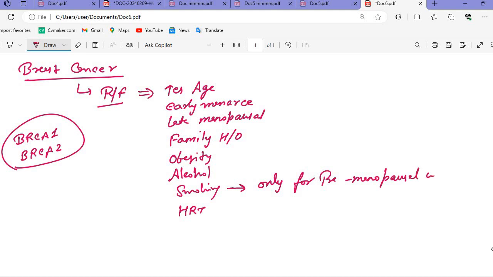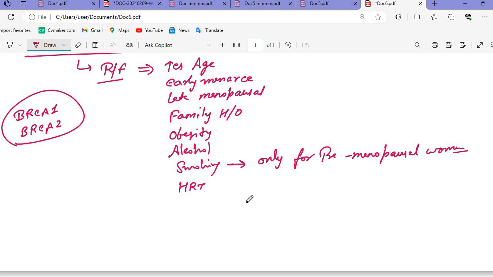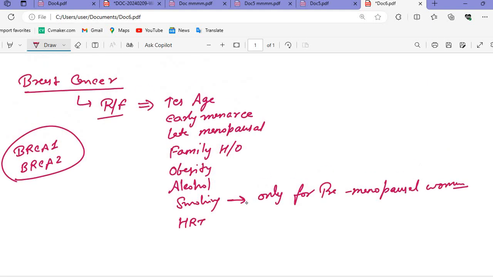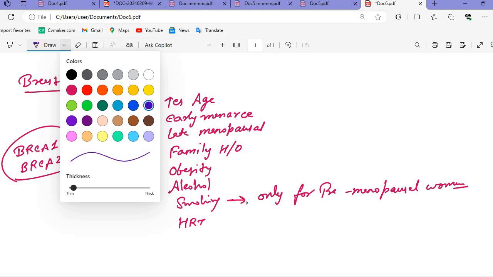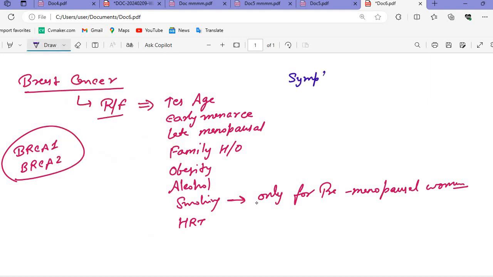Okay, just remember this line. It can come in the questions as a keyword, but will not be asked directly. So just remember smoking is a risk factor only for premenopausal women. After that, if we talk about breast cancer symptoms, based on that you can easily solve any breast cancer question of the Crok 2. The symptoms: pulling or puckering of skin under the tumor.